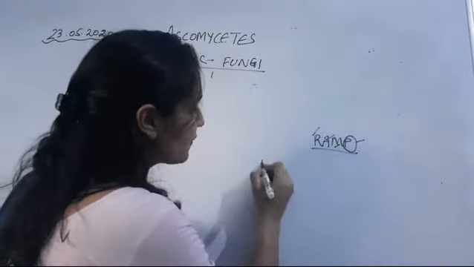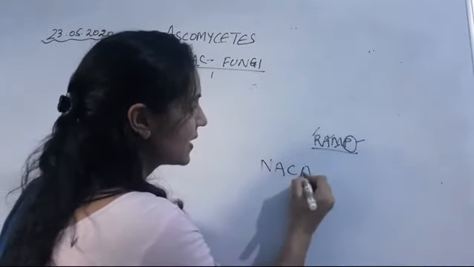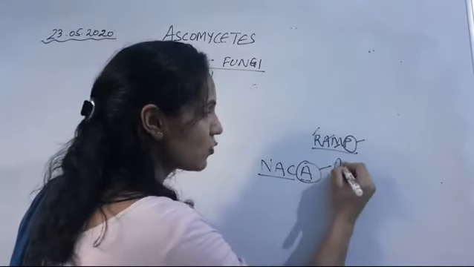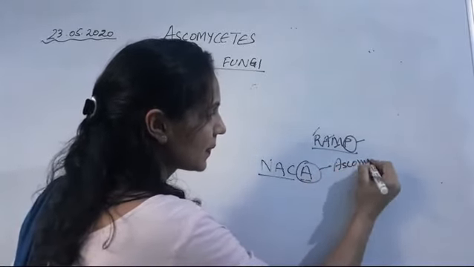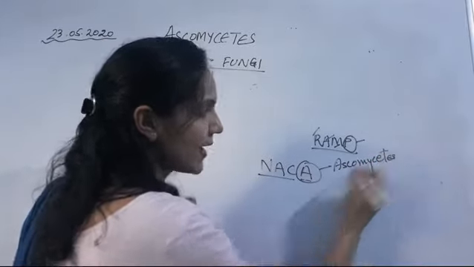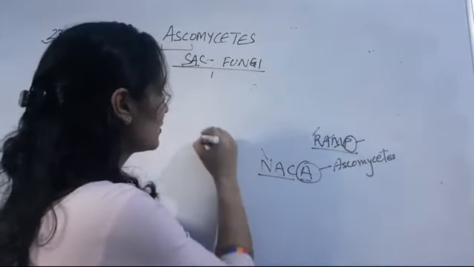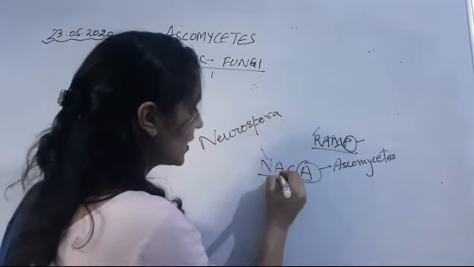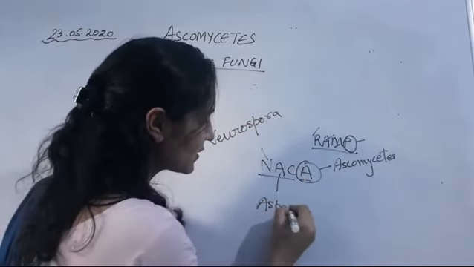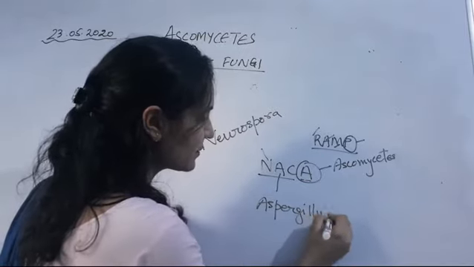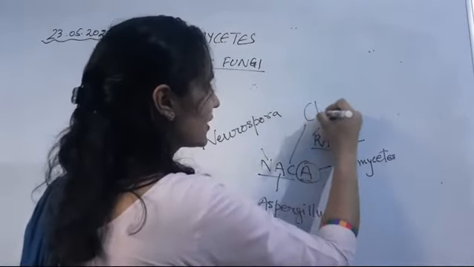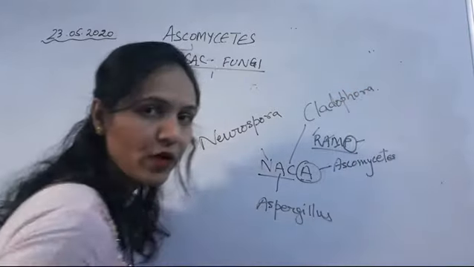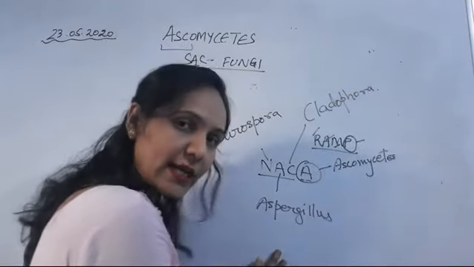In case of Ascomycetes, it is NAAC. A for Ascomycetes, N for Neurospora, A for Aspergillus, and C for Cladosporium. So these are the examples for Ascomycetes.